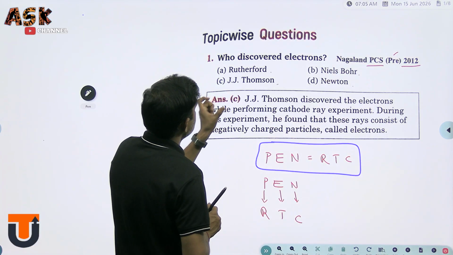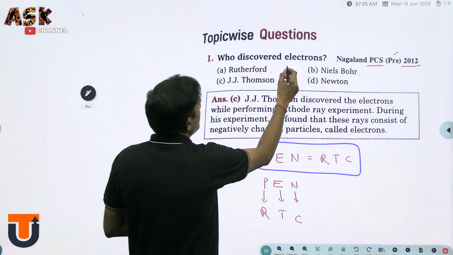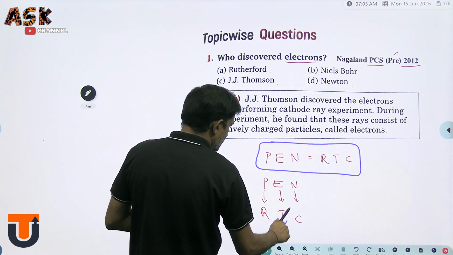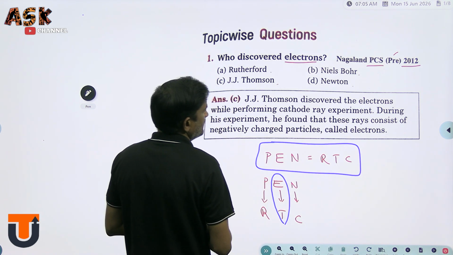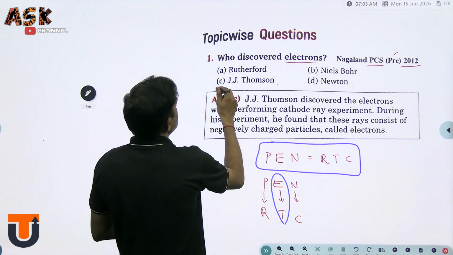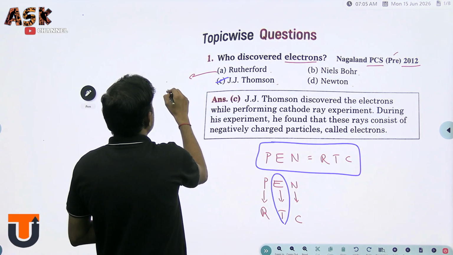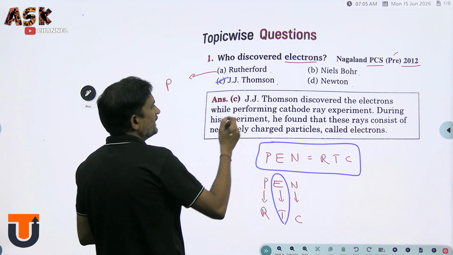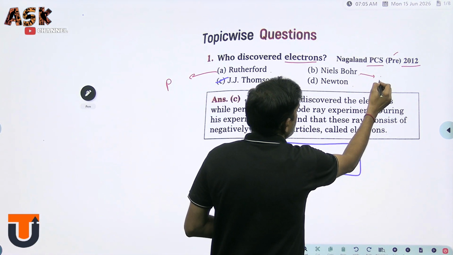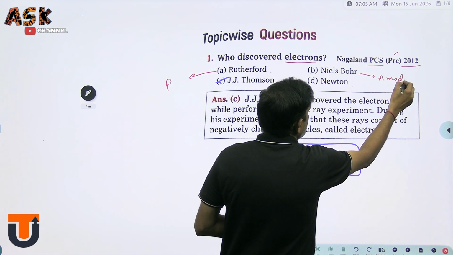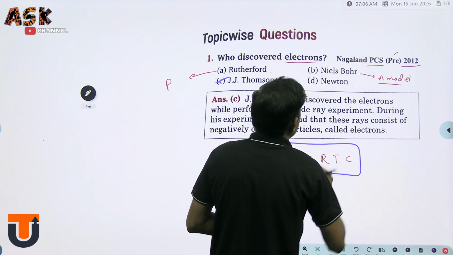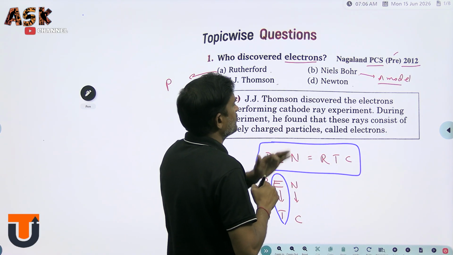Here the question is, who discovered electrons? Electron was discovered by J.J. Thomson, so option C is the right answer. What about Rutherford? Rutherford discovered the proton. Niels Bohr gave an atomic model, and in a further class we will explain Niels Bohr's atomic model.